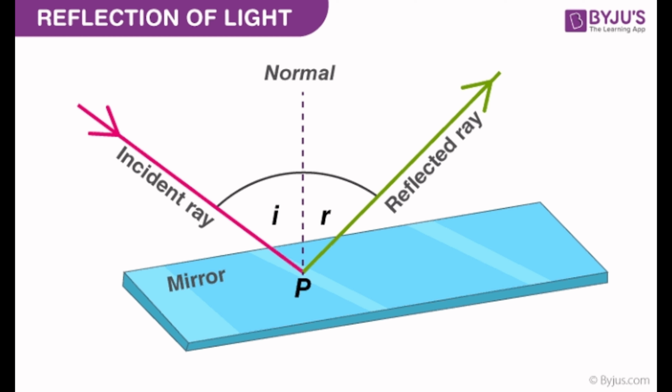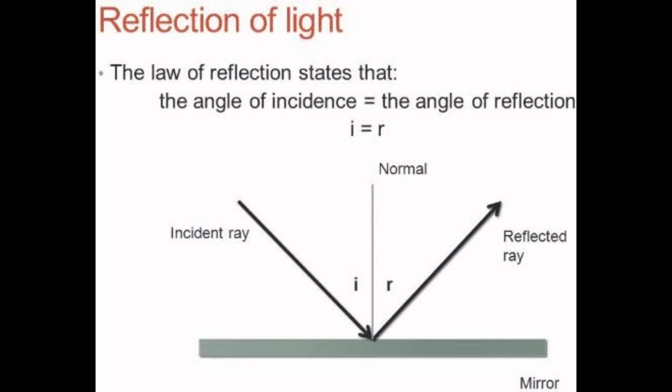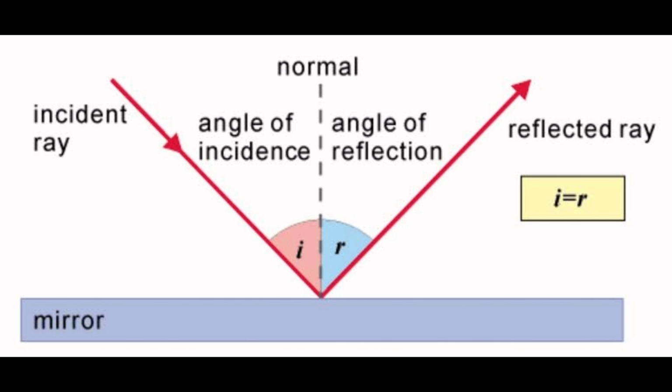Okay, now our next and very important topic is laws of reflection. So children, there are two laws of reflection. The first one is the incident ray, the normal, and the reflected ray all lie in the same plane. As you can see in this picture, all are in the same plane. And the second law of reflection is about the angle of incidence. The angle formed between the normal and the incident ray is called the angle of incidence. The angle of incidence, that is angle I, and the angle of reflection, that is angle R, are both equal. Okay, these are the laws of reflection.